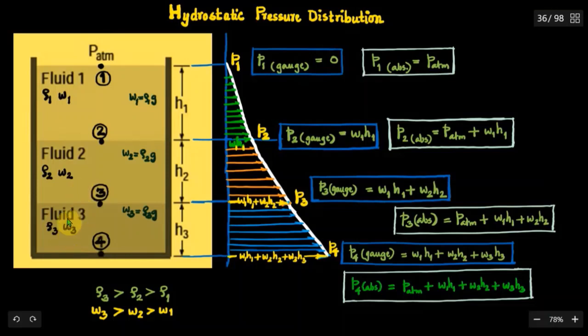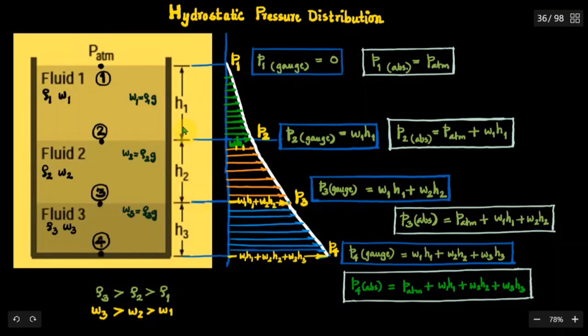Obviously these 3 are immiscible liquids. The bottommost fluid will have maximum density, so rho 3 is greater than rho 2, which is greater than rho 1. Similarly for specific weight, W3 greater than W2, which is greater than W1.